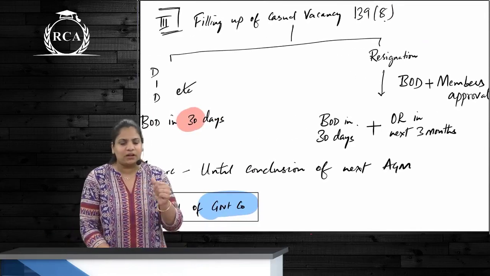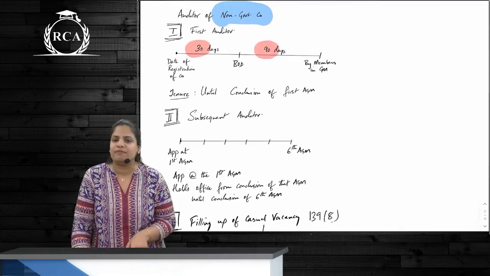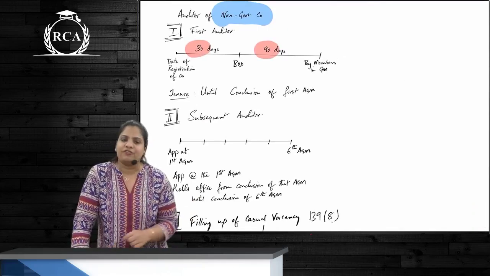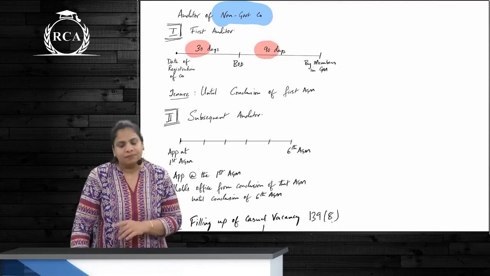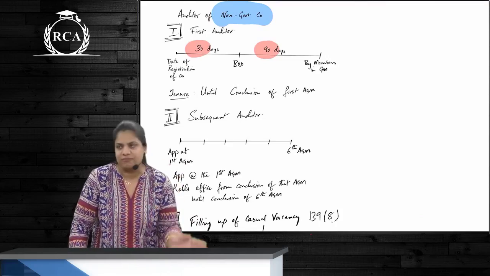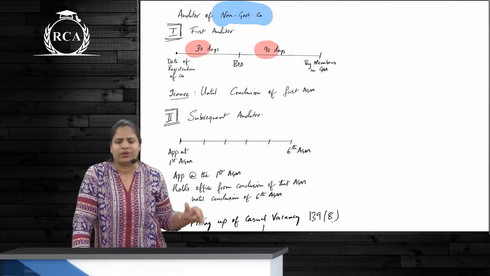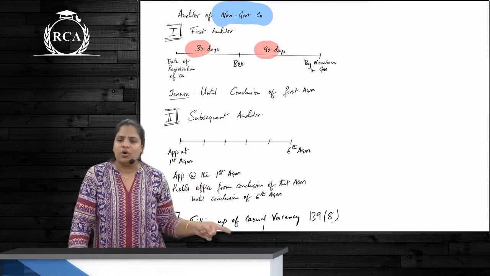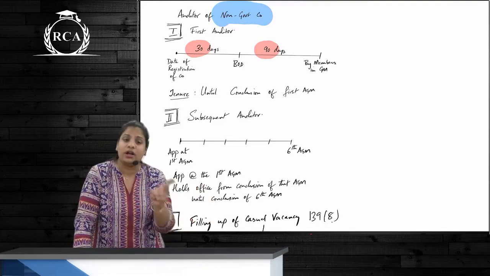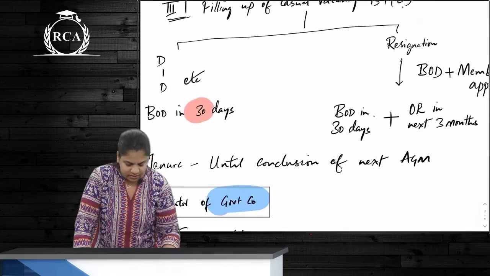Correct? So once again, quickly, first auditor in case of a non-government company is appointed by the board within 30 days, if not by the members within 90 days. Then subsequent auditor is appointed in the first AGM, will hold office until conclusion of 6th AGM. Casual vacancy due to death, incapacity, disqualification or any other reason, then board within 30 days, and due to resignation, then board in 30 days plus OR in 3 months, correct?